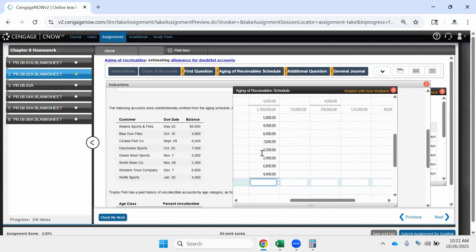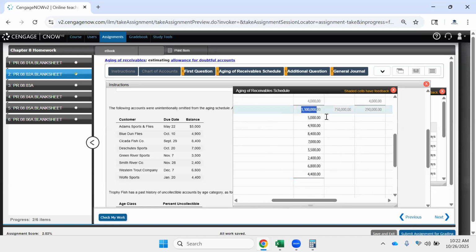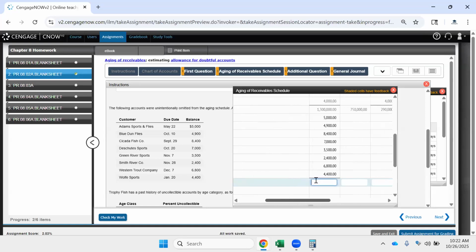And if we total all of these up, our total has to include the 1.3 million initial as well. We get 1,342,400.